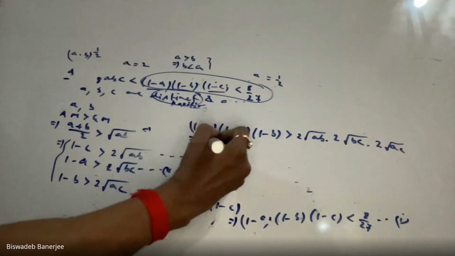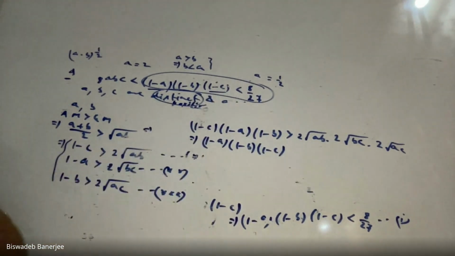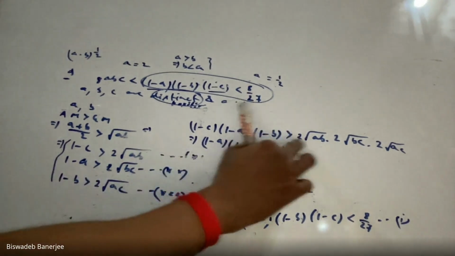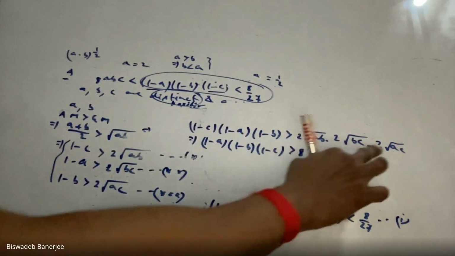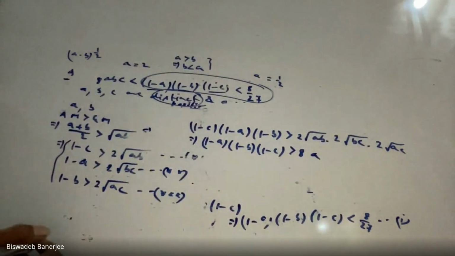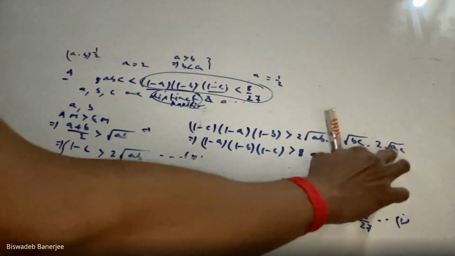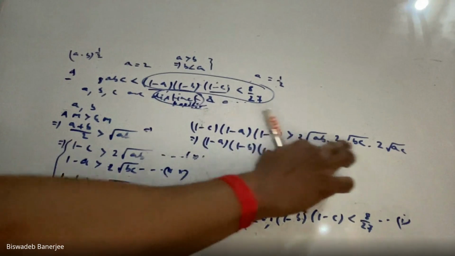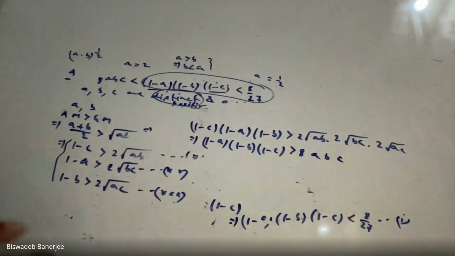The left hand side can be written as 1 minus A into 1 minus B into 1 minus C, just arranging, I'm doing nothing. For the right hand side, 2 into 2 into 2 gives 8. Root A into root A gives simply A, root B into root B gives B, root C into root C gives C.